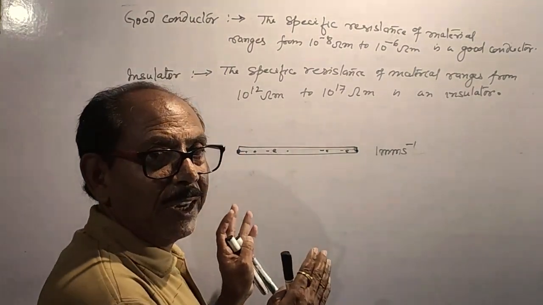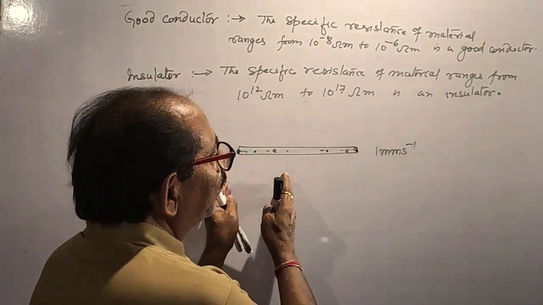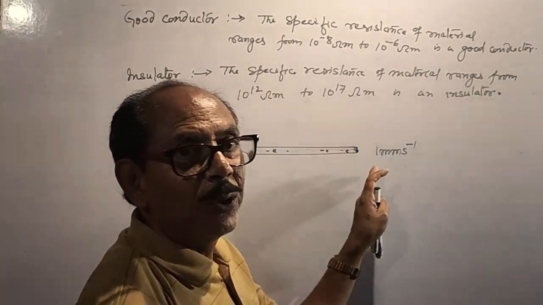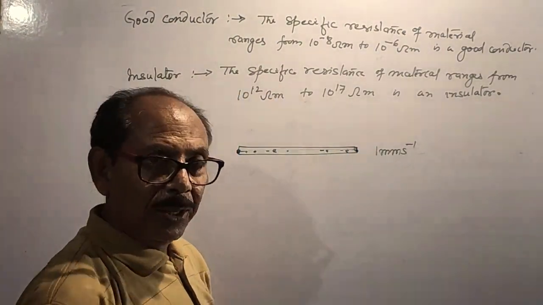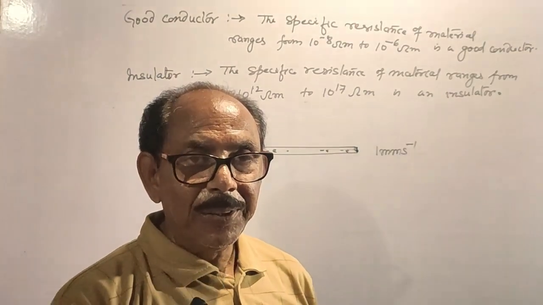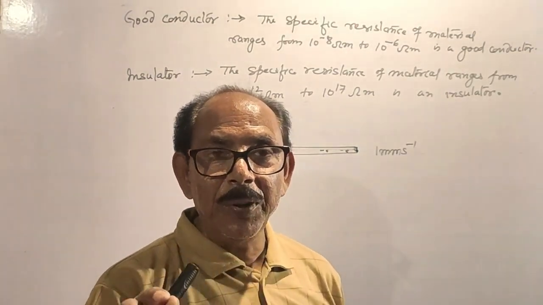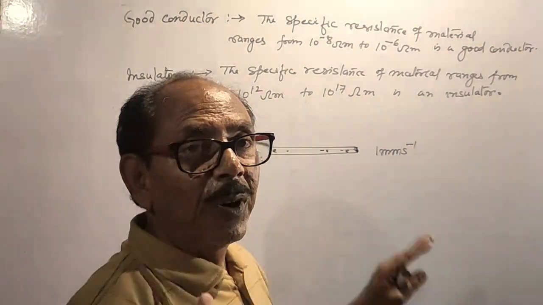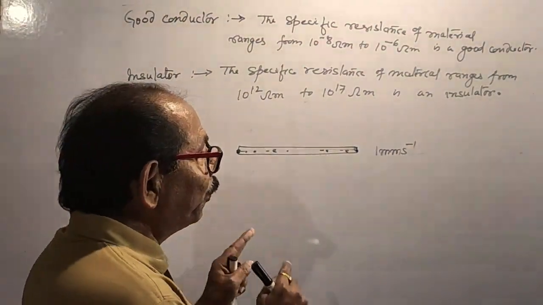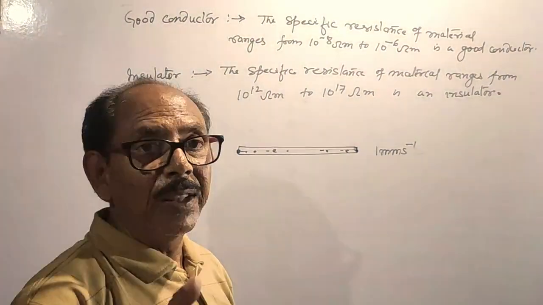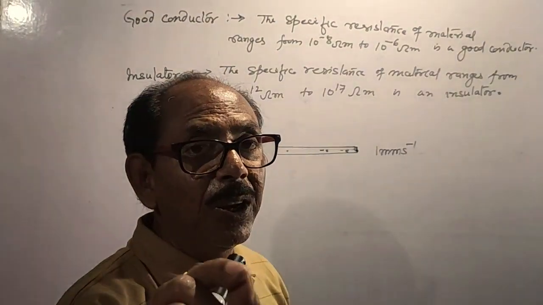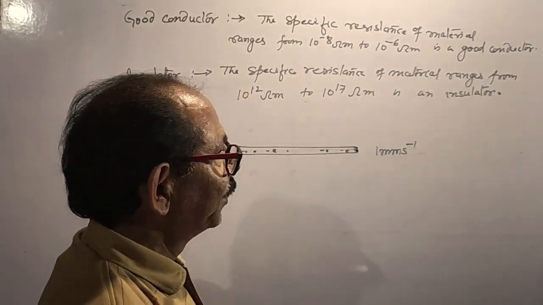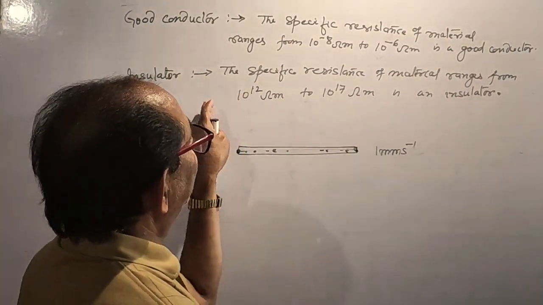How the electrons carry the electricity from one end to the other end. You are clear that the electrons never physically move from one end to the other end. Only the energy moves from one end to the other end with nearly the speed of light. Clear?